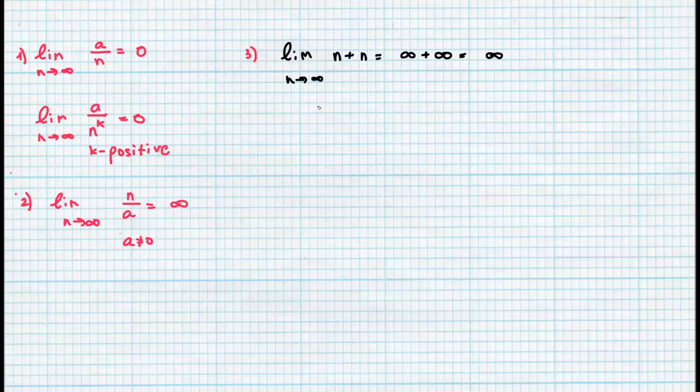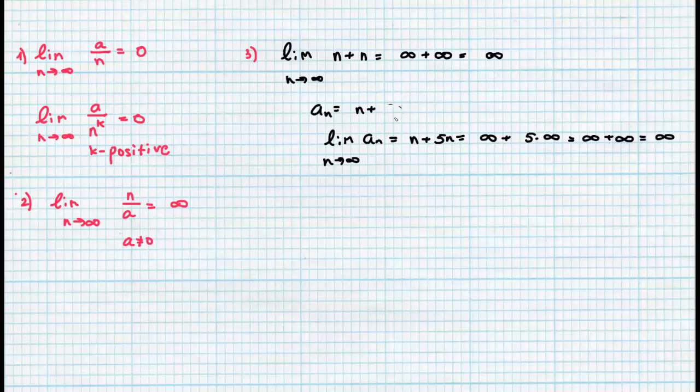For example, if I take the sequence n plus 5n, and I want to find the limit of a_n as n approaches infinity, the answer will be infinity plus 5 times infinity. 5 times infinity, of course, is infinity. Then it will be infinity plus infinity. This will give us infinity. You can use it intuitively. A huge number plus a huge number will always be a huge number. It can't become a small number.